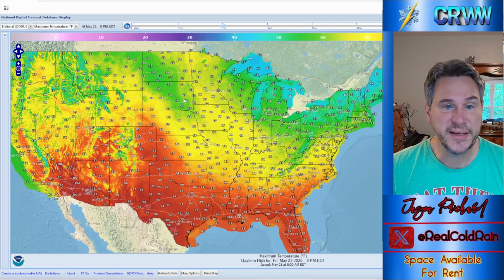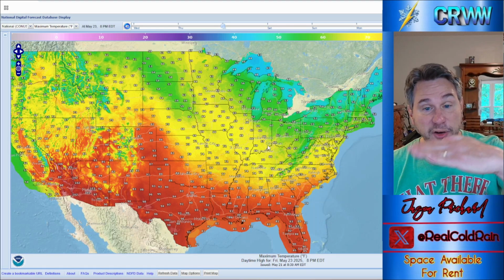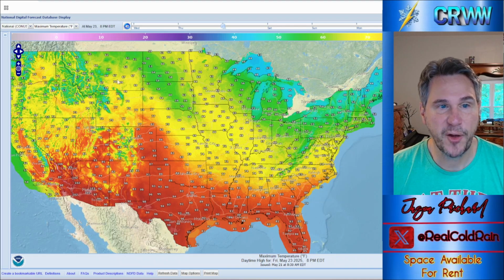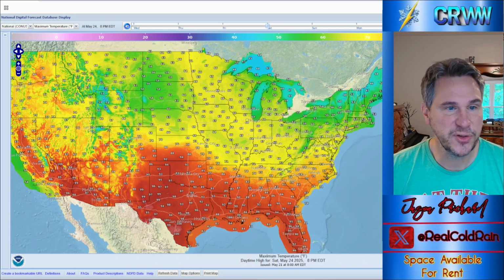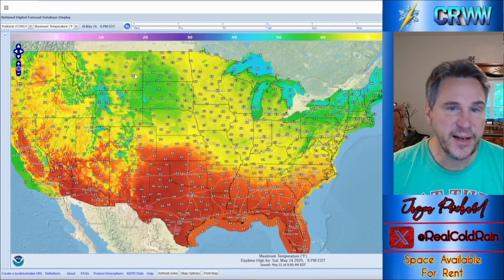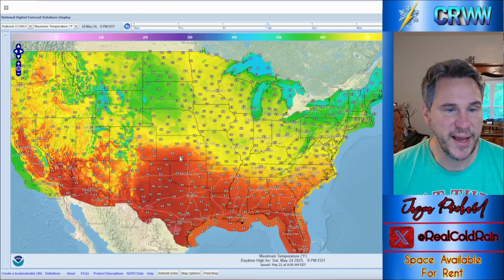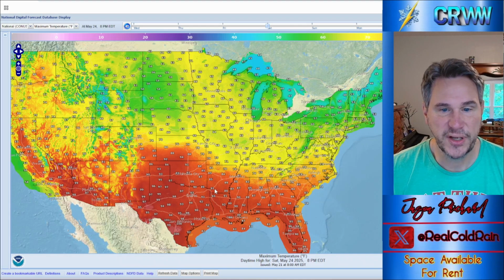As we start to move out in time, troughing begins to develop in the east, and we'll start to push that warm sector farther and farther to the south and to the east. Warmth returning into the mid-Plains, so we've got 80s and 90s across the south, 60s, 50s across the north, 40s hanging on up here in New England as we get into Friday. Saturday, as we approach the weekend, mainly 50s and 60s across the north, again 40s hanging on in New England, warm across the south, 80s, even 90s, and close to 100 in some spots down in Texas, and of course the desert Southwest, very hot and humid in Florida as well, 90s down there.